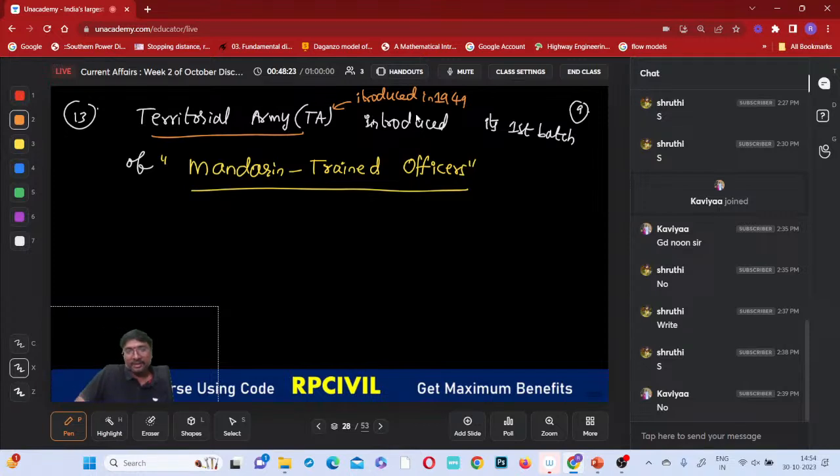Because the Galwan clash happened with China, na? At that time we lost some of our people and there was the disturbance China was trying to create, right? That was the main reason behind this. First, they have started training the officers in Mandarin. What is the main reason, if you just observe?